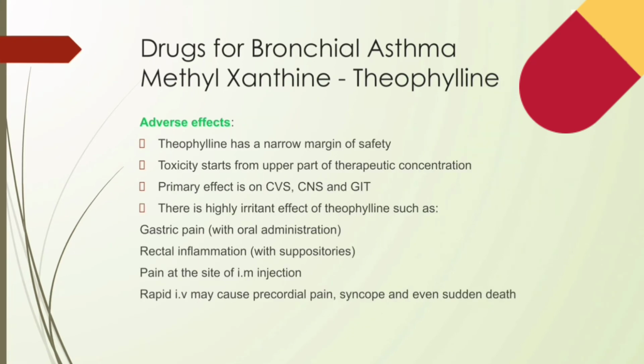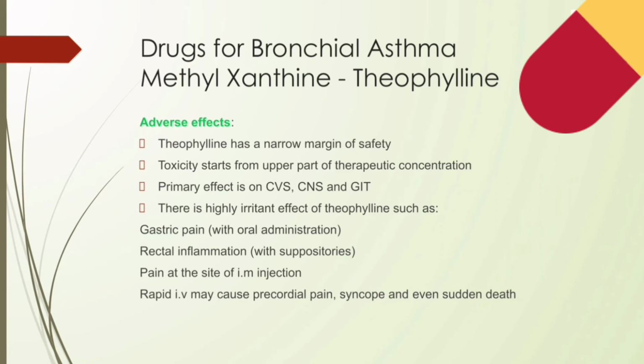Then come to the adverse effects. Theophylline has a narrow margin of safety. Its dose dependent toxicity starts from the upper part of the therapeutic concentration range, and adverse effects are primarily referable to the gastrointestinal tract, central nervous system, and cardiovascular system.